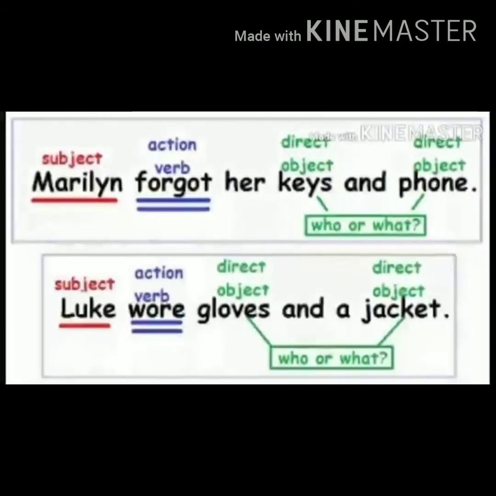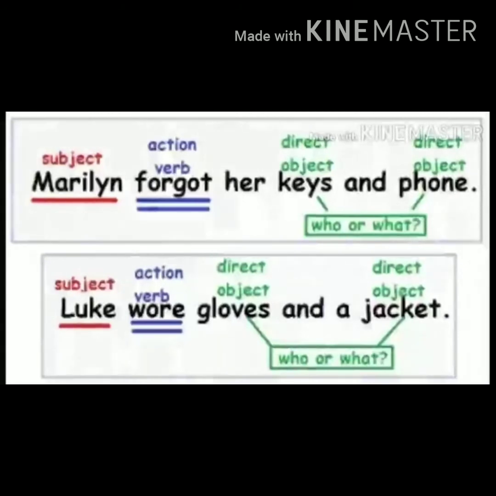Remember, object may contain one word or phrase. That means more than one words. Study these sentences carefully. Marlene forgot her keys and phone. Here we are talking about Marlene. So that is the subject, and action performed by her is forgot. That is the verb. Now what did Marlene forget? The answer must be the object, and she forgot her keys and phone. So the group of words her keys and phone is the object in the sentence.